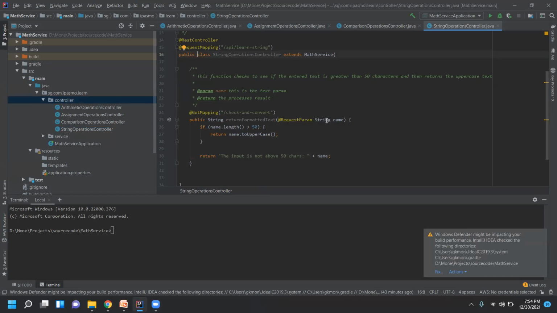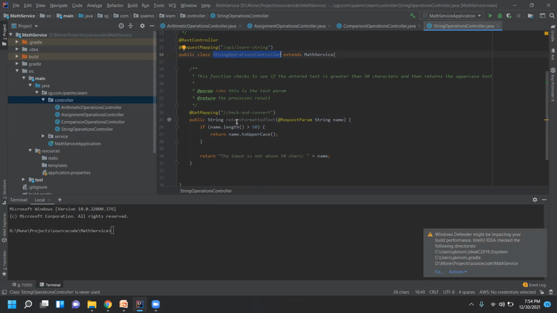Fine. So let's go inside this string and see whether it is really a class or not. How can we get inside? Neha, can you explain how I can see what methods are available inside the string class? Methods means, you see, this is my string operations controller, and this is the class.